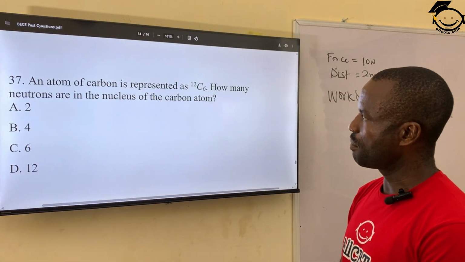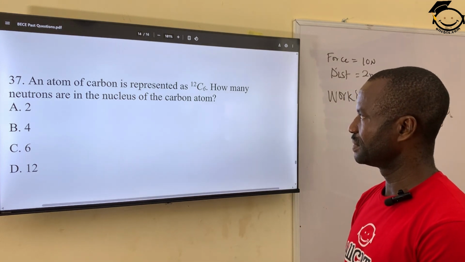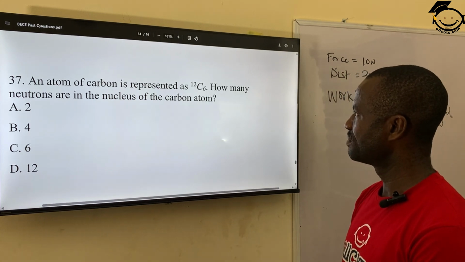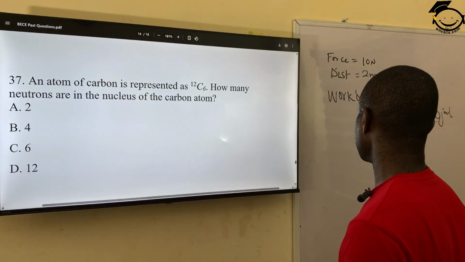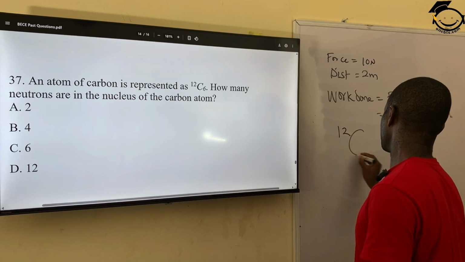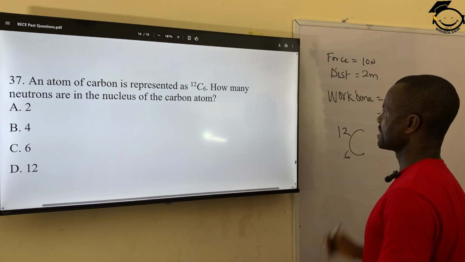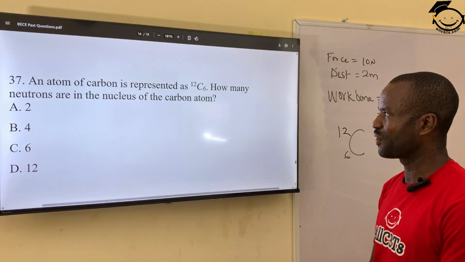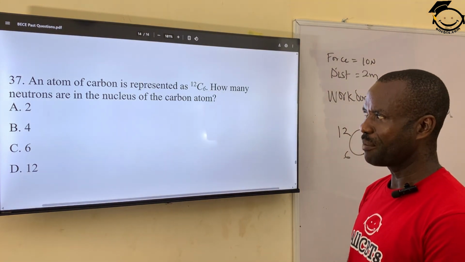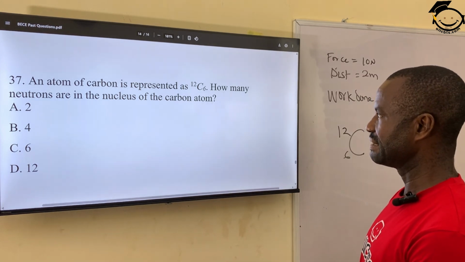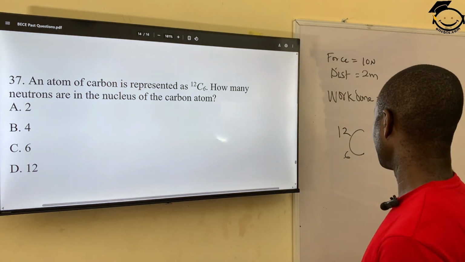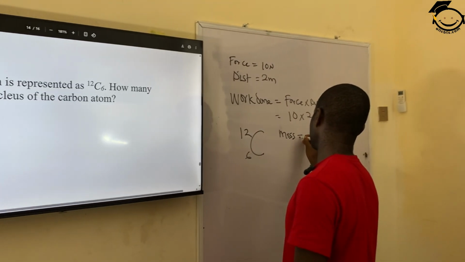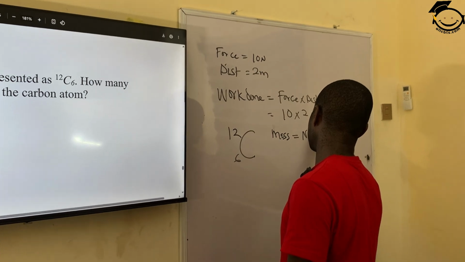Question 37. An atom of carbon is represented as carbon 12-6. How many neutrons are in the nucleus of the carbon atom? We have the mass number, which is neutron plus proton.